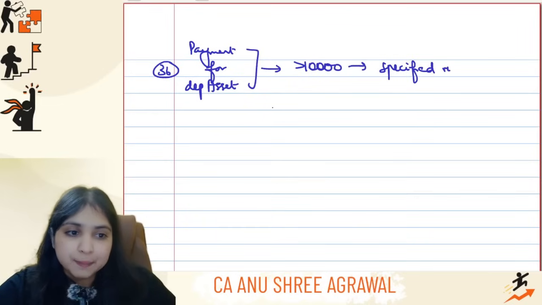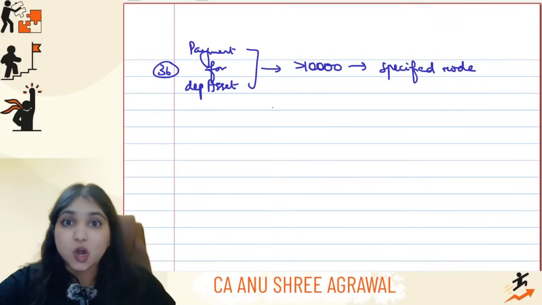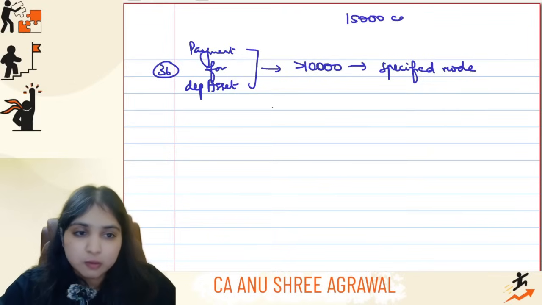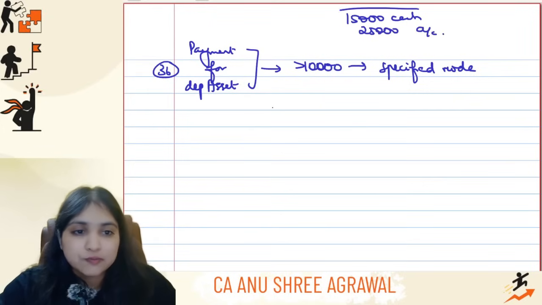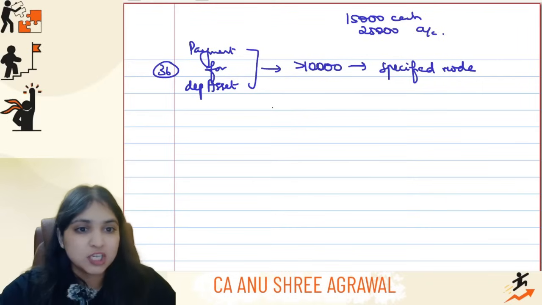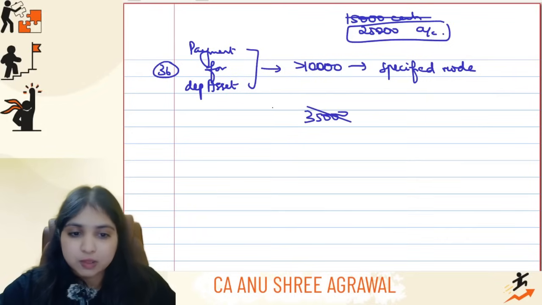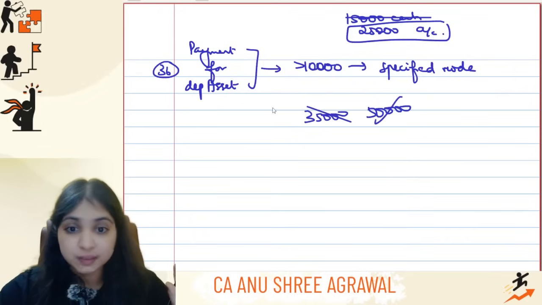Now, what will happen if you make the payment of more than 10,000 in a non-specified mode? Then it will not even enter the block. For example, 15,000 I paid in cash, 25,000 I paid in account payee cheque. Now this 15,000, more than 10,000 which you paid in non-specified mode, won't even enter the block. Only this 25,000 will enter the block. And mind you, here you don't have the 35,000 limit or the 50,000 limit. You have only one limit, which is the 10,000 limit for depreciable assets.